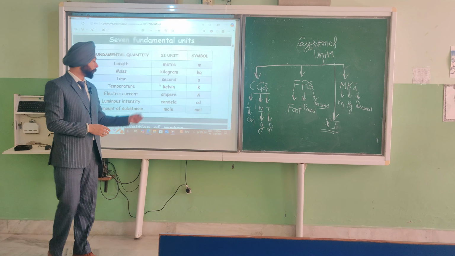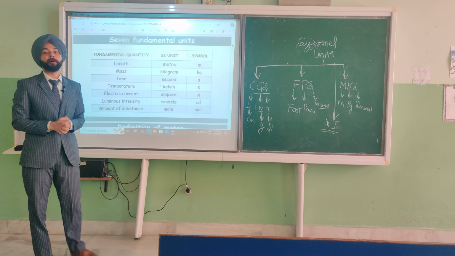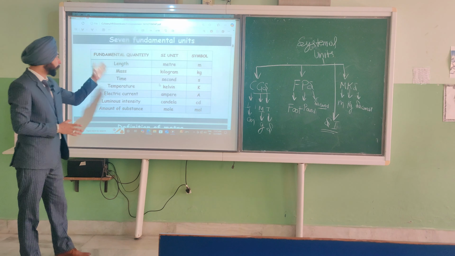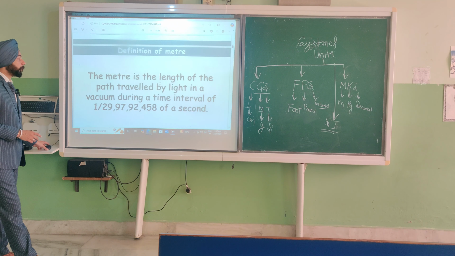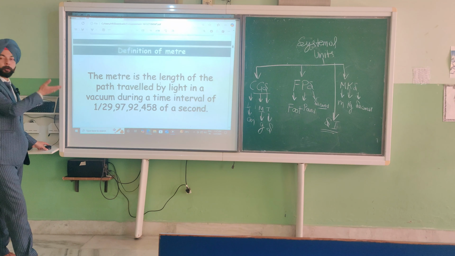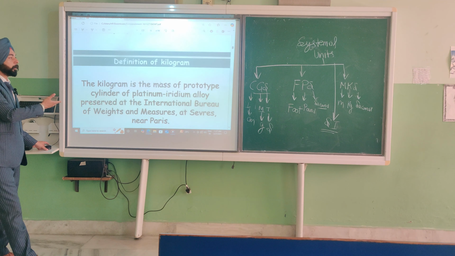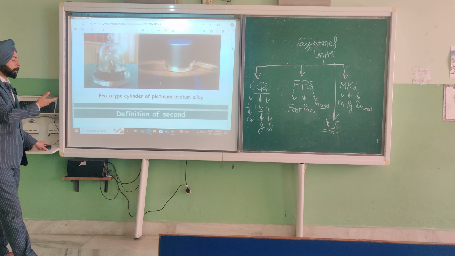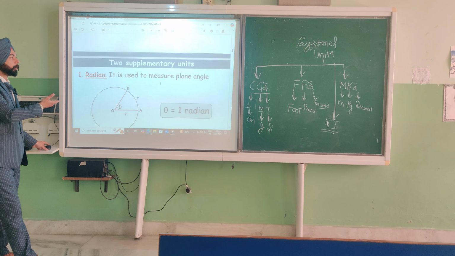The symbol of mole is mol. These are the 7 fundamental units, and you can check from the slides the definition of meter, kilogram, and second.